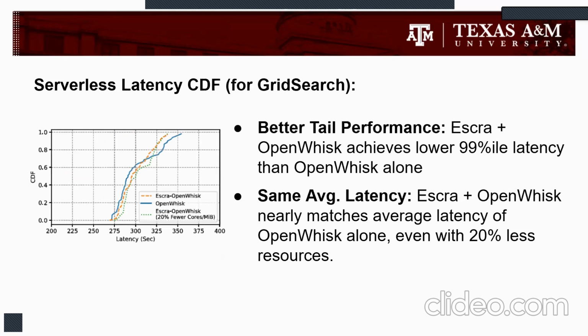Furthermore, for the grid search application, we find that ESCRA plus OpenWhisk achieves lower 99% latency than OpenWhisk alone. And the surprising thing over here is, look at the green plot in the graph over here. It's basically ESCRA plus OpenWhisk, but with 20% less resources than the case where OpenWhisk is used alone. Even with fewer resources, ESCRA plus OpenWhisk achieves near similar latency. In fact, the authors say that the latency is only higher than the OpenWhisk alone case by 1%.